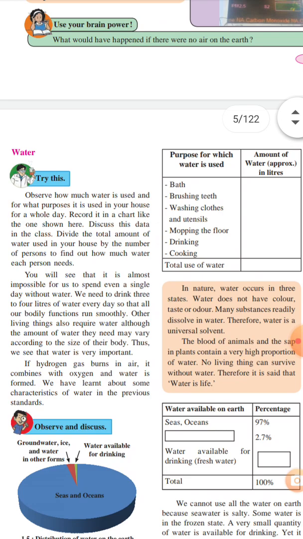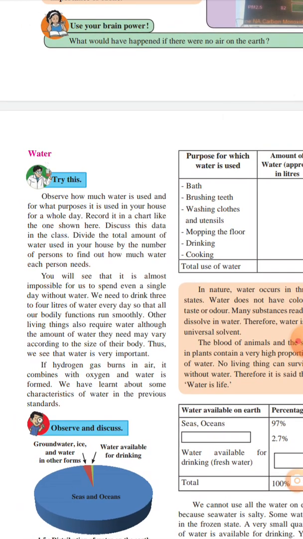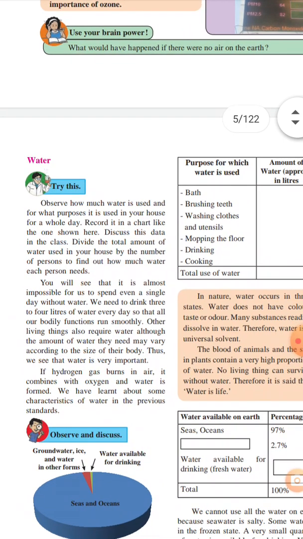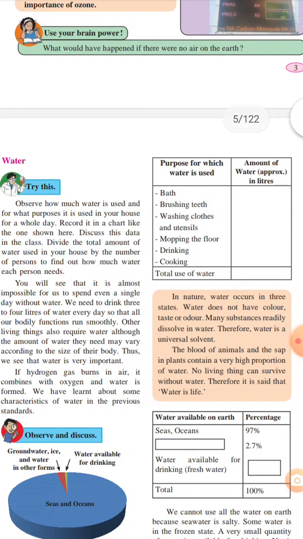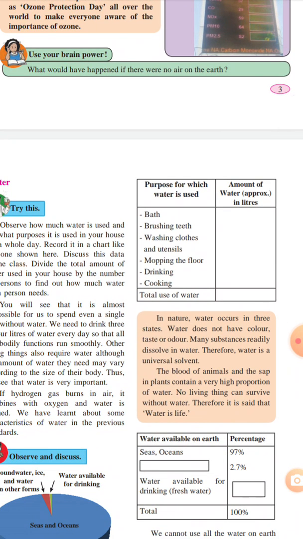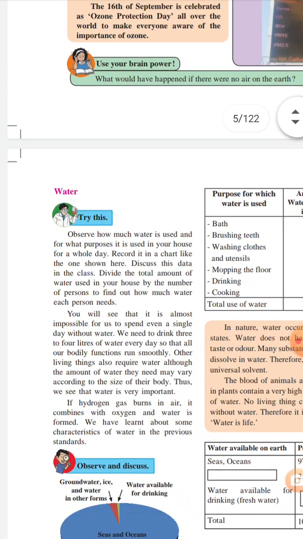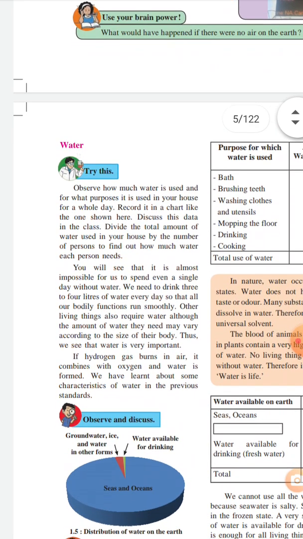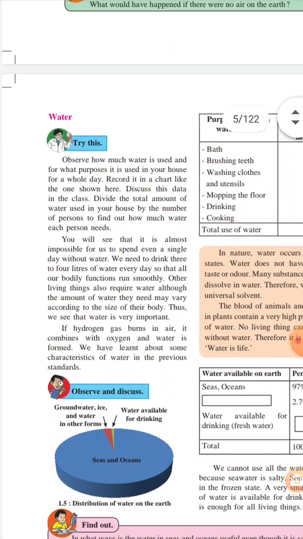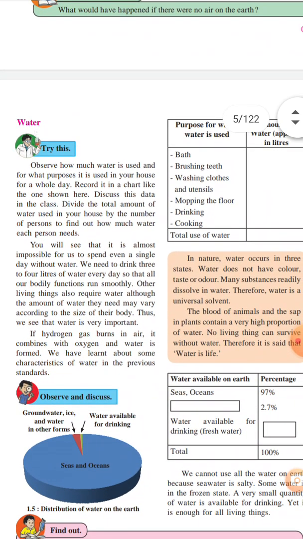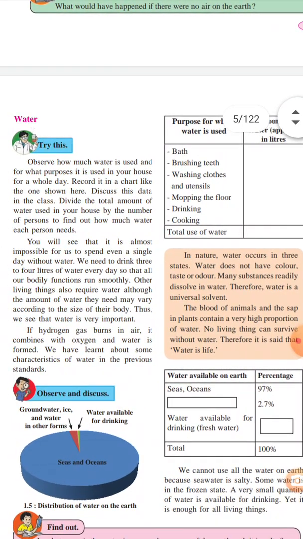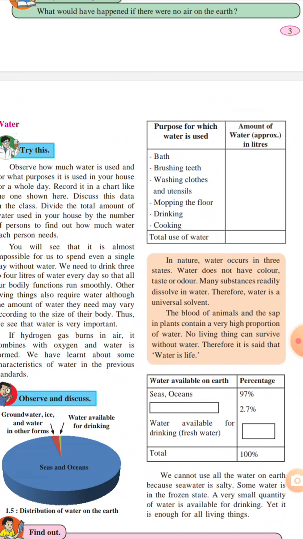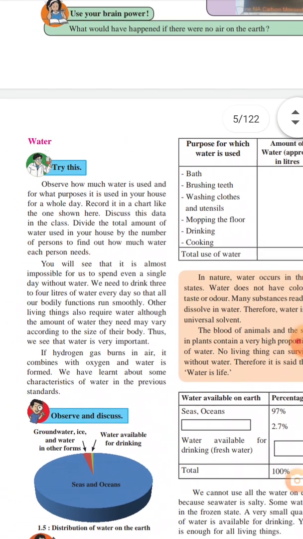It varies, because each person requires a various amount of water. Write what purposes you use water for and what amount, and then calculate the total use of water. Then discuss this data in the class with your friends or with your teachers, how much water is used in daily life.